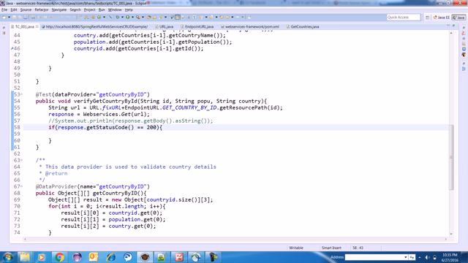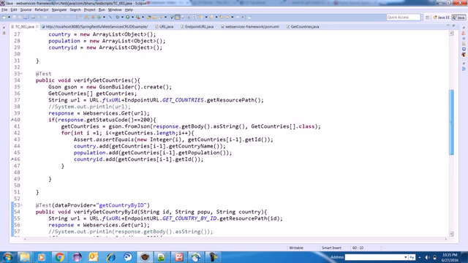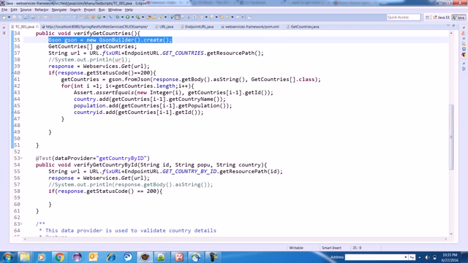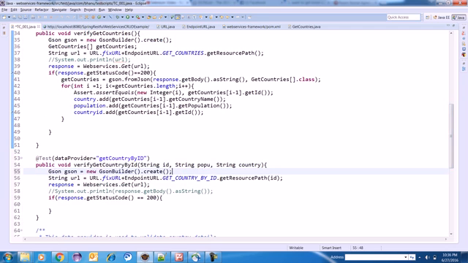If it is 200, I need to verify basically the data of the response. So again we can make one object of JSON here, and we can make the reference of this class.